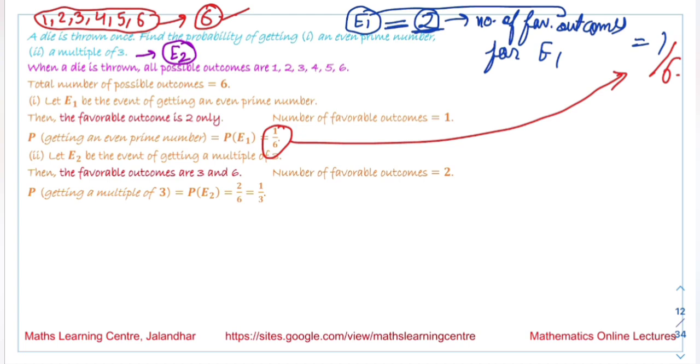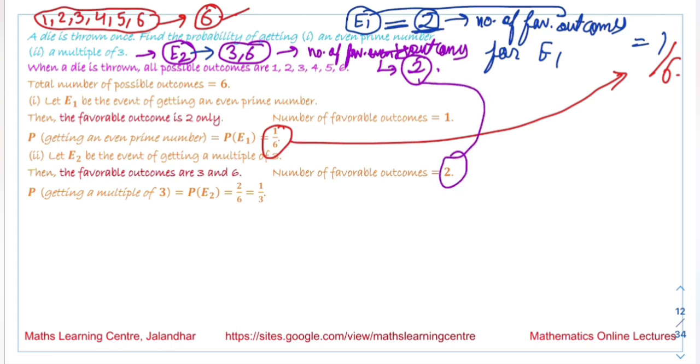For the second case, the favorable outcomes we will have are the multiples of 3. It means either it is 3 or 6. So the number of favorable outcomes for the event E2, not events, favorable outcomes, is 2. The total number of outcomes we have is 6. So the probability we get is 2 by 6, that is equal to 1 by 3.